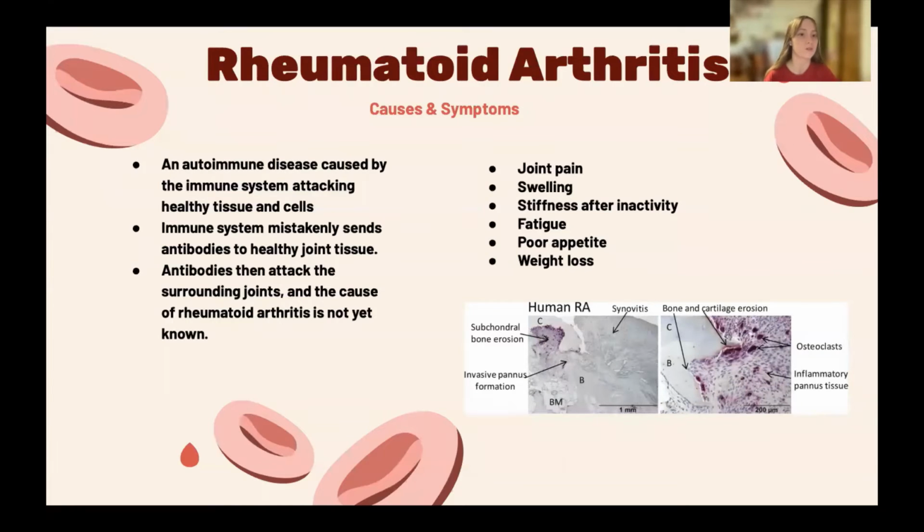Individuals with rheumatoid arthritis may experience fatigue due to the antibodies that attack cartilage at the joint site. This affects not only the joints, because it's an autoimmune disease, but also the central nervous system, hence the symptom of fatigue, which makes the patient feel more tired. Due to fatigue, the patient may also lack energy to perform simple tasks such as preparing meals, which can result in poor appetite, which can then result in weight loss. Rheumatoid arthritis makes it difficult for the patient to engage in healthy exercise, hence also the weight loss, and even participate in daily activities.